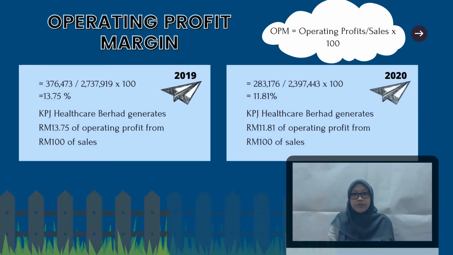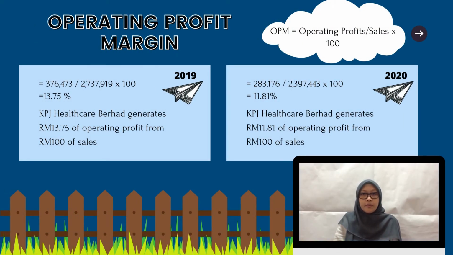The second ratio is operating profit ratio. The formula for operating profit ratio is dividing operating profit by sales and then multiplying it by 100. In 2019, KPJ Healthcare Berhad's operating profit ratio is 13.75%. This shows that KPJ Healthcare Berhad is able to generate 13 ringgit and 75 cent of operating profit from 100 ringgit